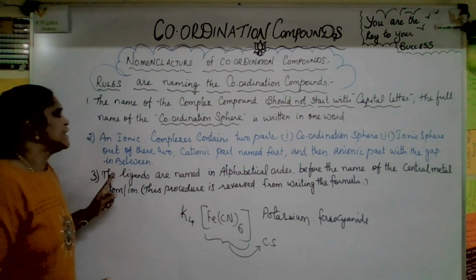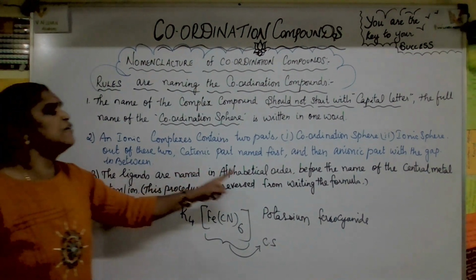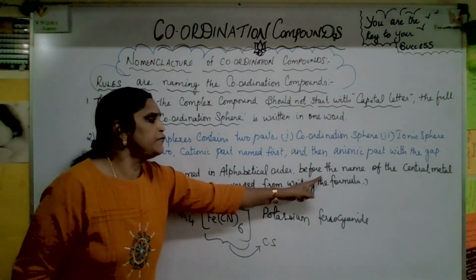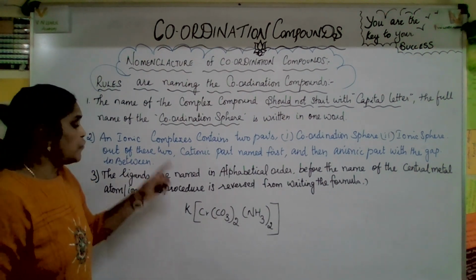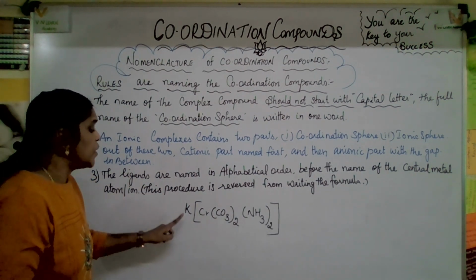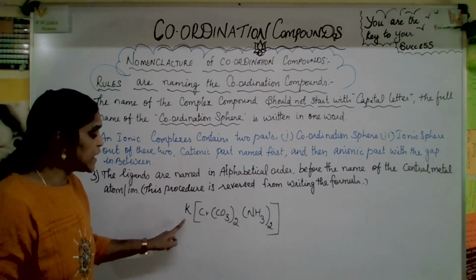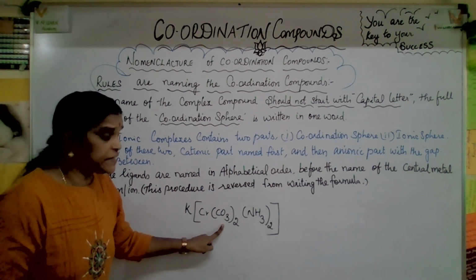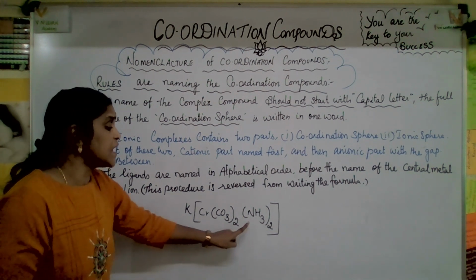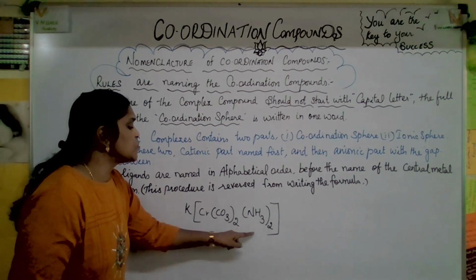Now the third one: the ligands are named in alphabetical order before the name of the central metal ion or atom. For this rule, I brought this example. Potassium is there, that is the counter ion. Chromium is the central metal atom or ion. Carbonate, CO3, twice it is there, and ammonia. See, these two are ligands.